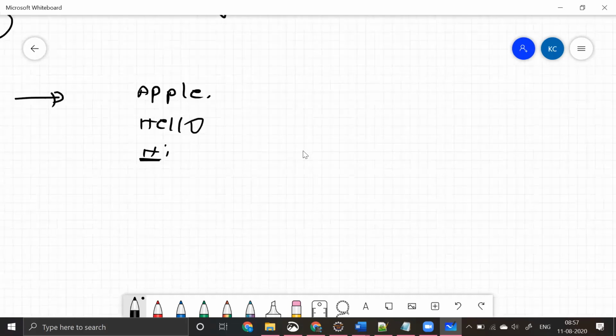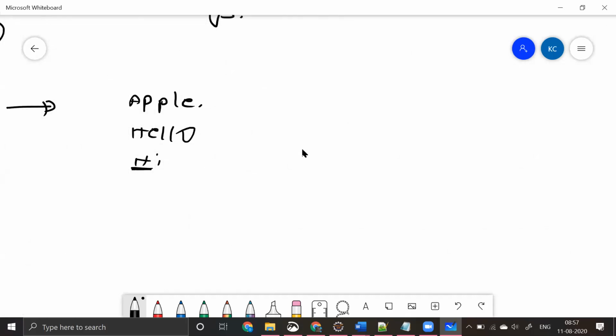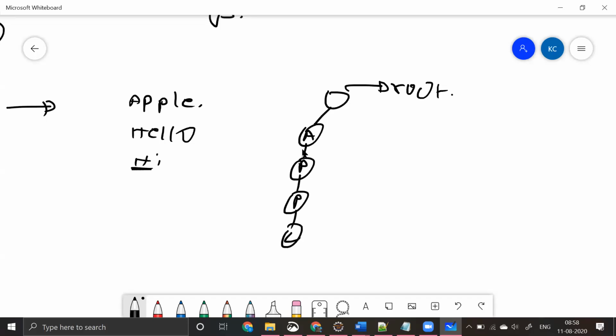Okay, so let's say we need to implement a trie for this. How do we do that? As I told, a root is always null. This is the root, and it is always null. So here I have a, p, p, l, e. This is how it is. And now I want to have one more word. This is my first word. This is done. And my second word is h, e, l, l, o.